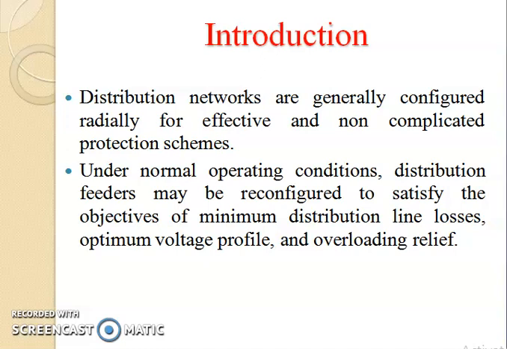They are radial in nature for effective and non-complicated protection schemes. Under normal operating conditions, the distribution feeders are reconfigured continuously to satisfy minimum distribution line losses, optimal voltage profile and overloading relief.